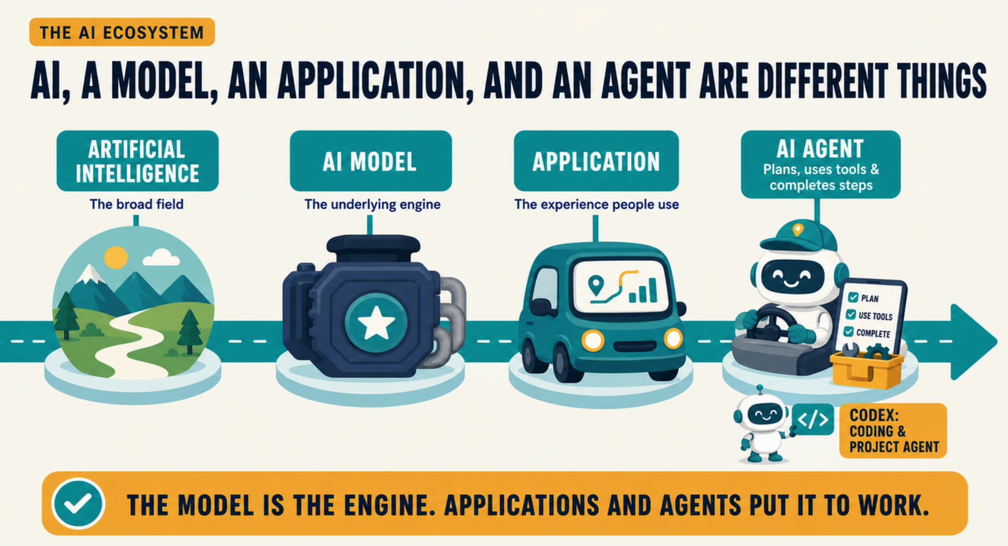These ideas are connected, but they are not interchangeable. A model name alone does not describe the full experience. The application, available tools, permissions, and human controls all affect what the AI can actually do. Remember the simple relationship shown here. The model is the engine, while applications and agents put that engine to work.